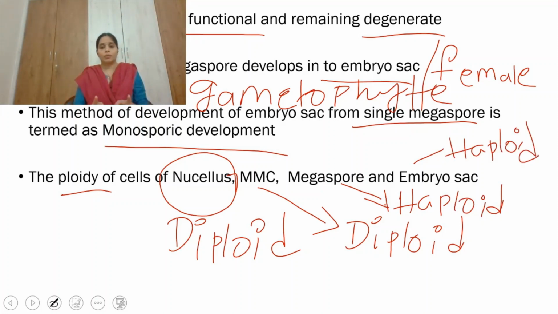Only 1 megaspore mother cell will be formed that divides by meiosis and it gives rise to 4 daughter megaspores, but 3 will degenerate. Only 1 functional megaspore will be there, which gets converted into the embryo sac or female gametophyte. And this phenomenon of development of embryo sac from a single megaspore is termed as monosporic development, right?